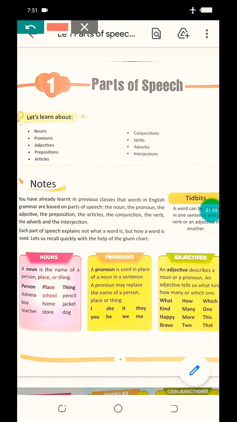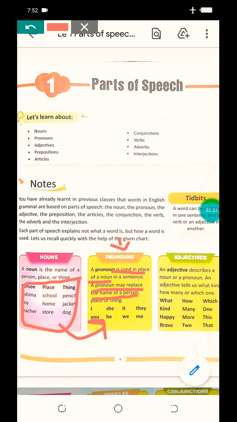So these words are always used as noun. Next is pronouns. What is pronoun, beta? A pronoun is used in place of a noun. So nouns are the name of person, place and thing, and instead of these names we use pronoun. A pronoun may replace the name of a person, place or thing.